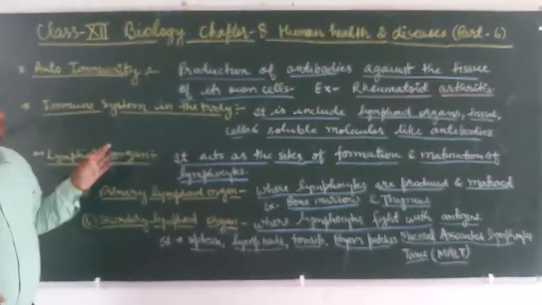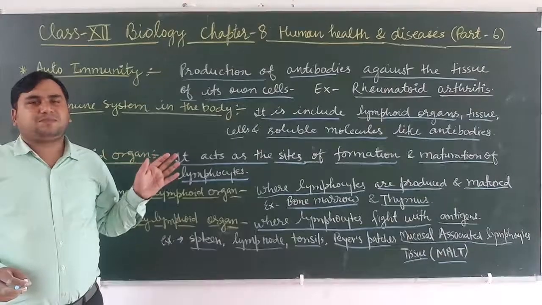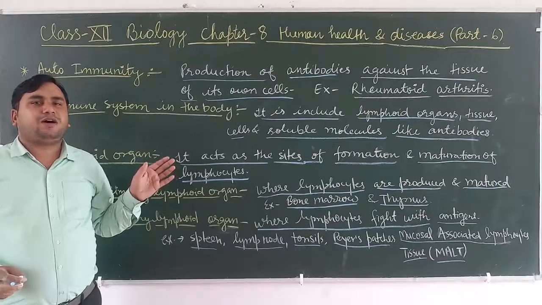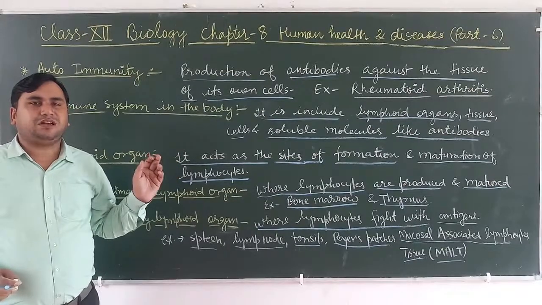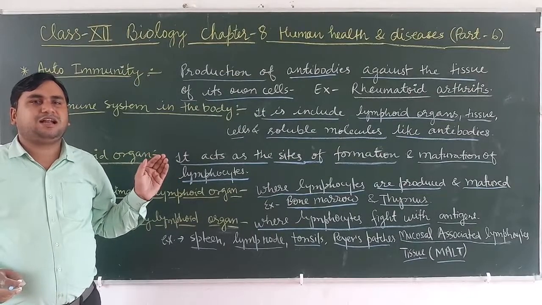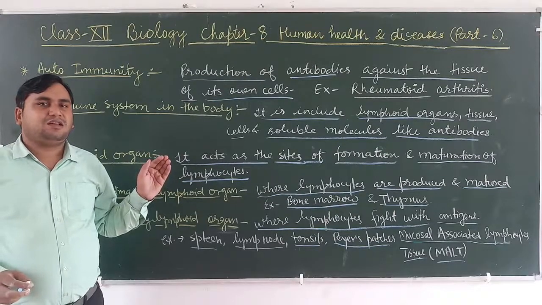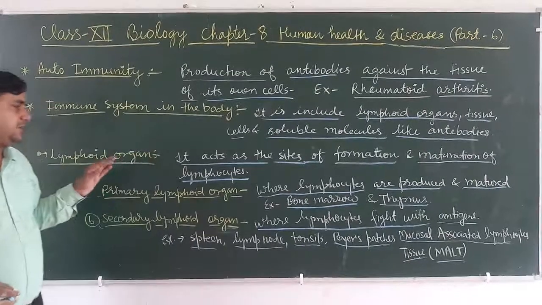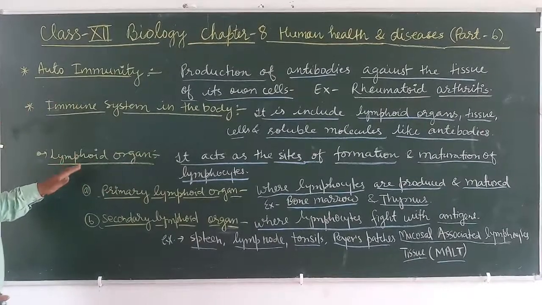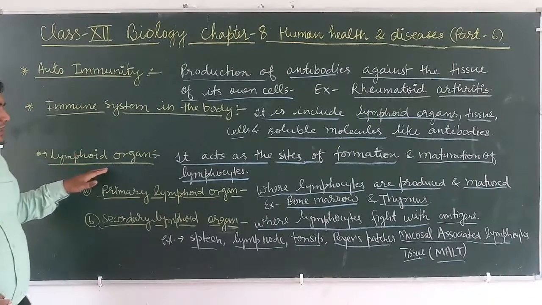We know that the immune system plays an important role for the different types of responses that alter the body of the organism, while maintaining immunity. This immune system has the lymphoid organ.